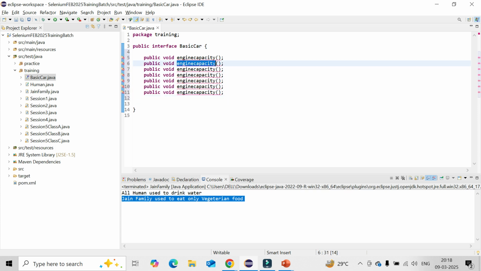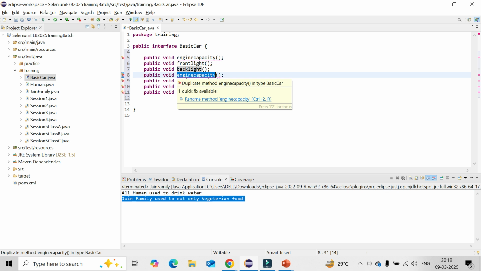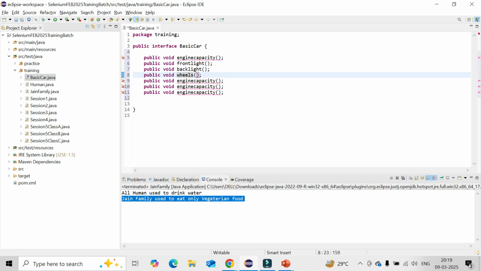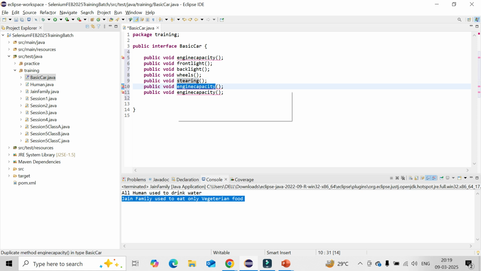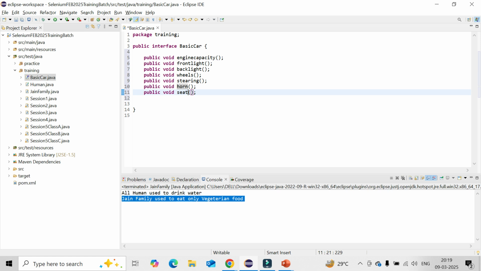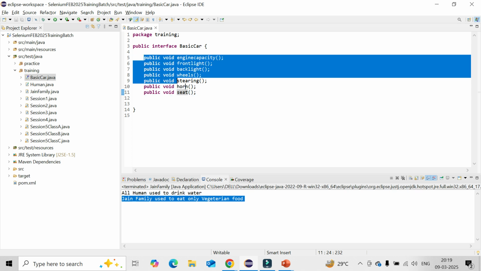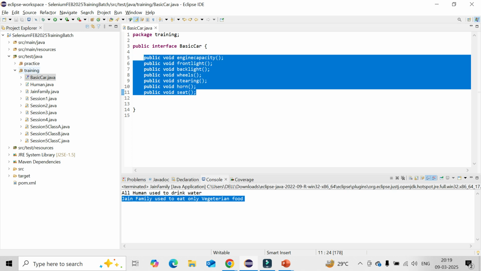So say front light, say back light, say wheels, say steering, say horn, say seat. This is the basic thing I have just given. You can have n number of methods. This is the basic interface I have created. Let's try to create one more interface.